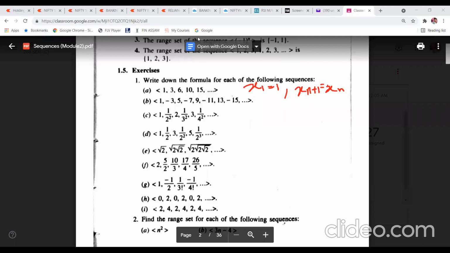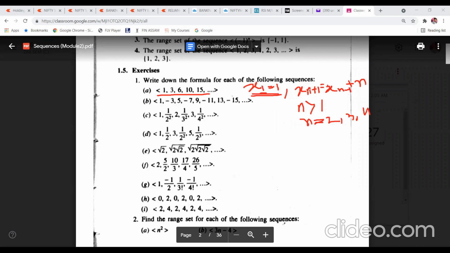Now see here, if I write x(n-1) plus n. Now see whether you are going to get this one or not. First, x1 is equal to 1, I have taken as fixed. Then the sequence will be x(n+1) is equal to x(n-1) plus n. Here the value of n should be greater than 1, so the value of n will start from 2, 3, 4, like this. Because for n equal to 1, I have already taken this term here.